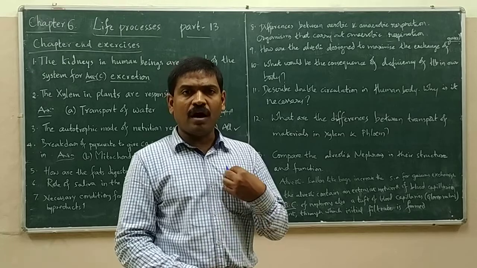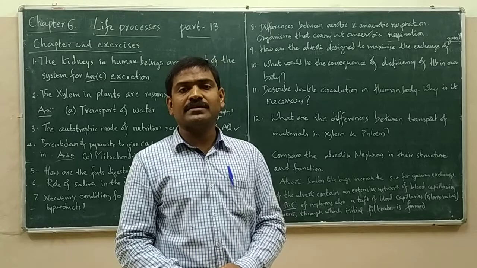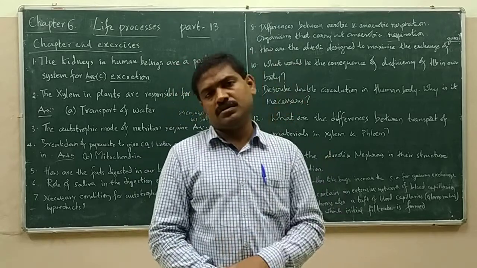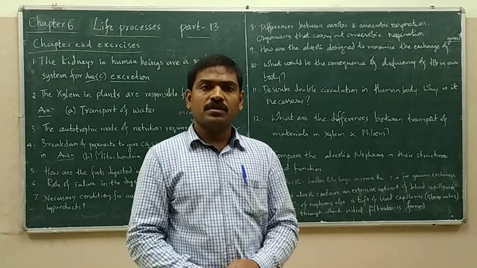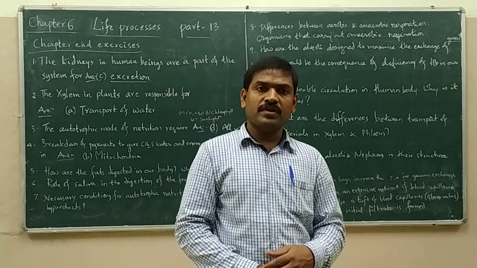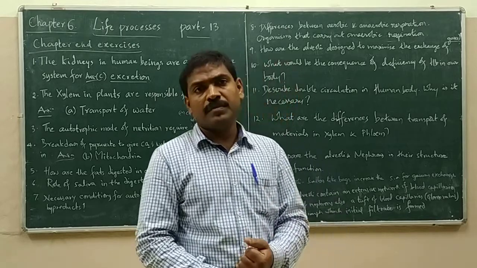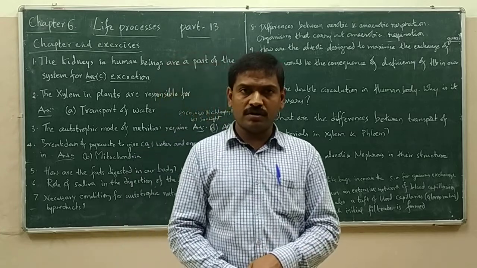Blood between the heart and all body parts, this circulation is known as systemic circulation. Blood between the heart and the lungs is known as pulmonary circulation, such that the blood circulates between the heart and lungs in the form of pulmonary circulation, and between the heart and all body parts in the form of systemic circulation.